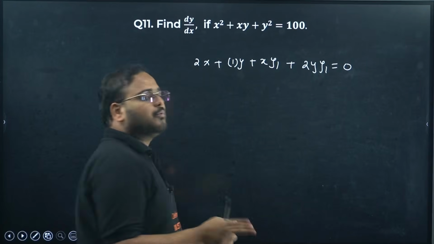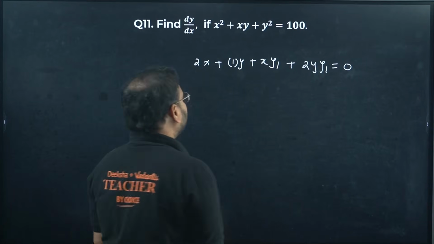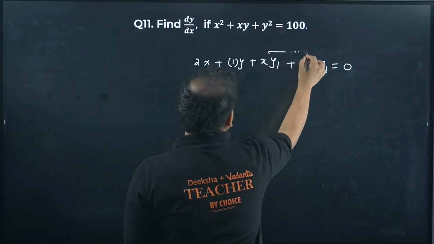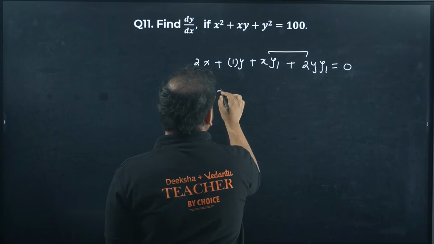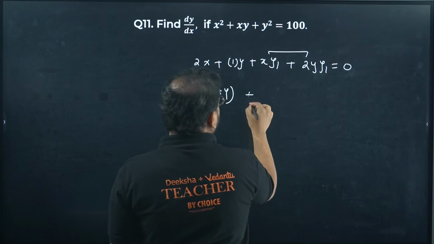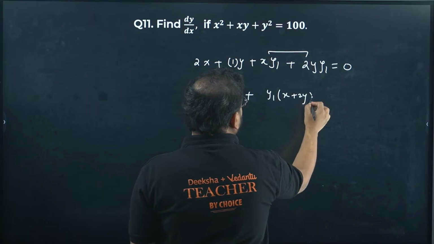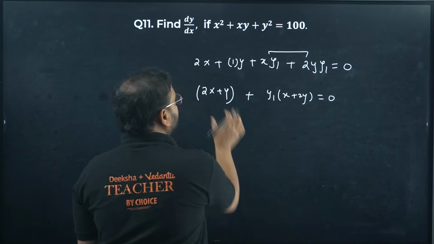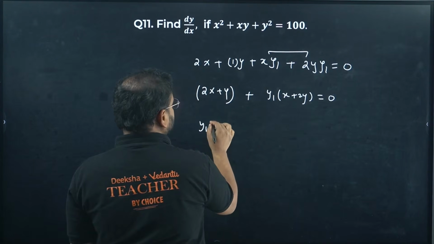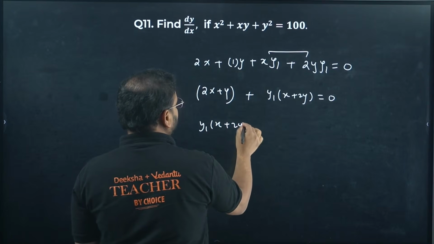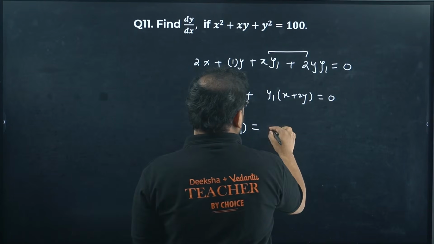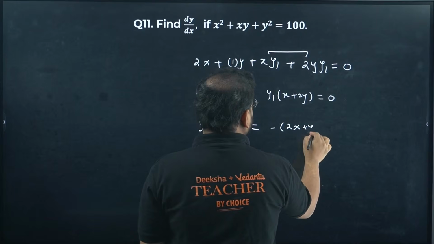Correct, no? Because y square will become 2y and the chain rule will make it y1 again. Combine these two and these two, you get 2x plus y as 1, and we have over here y1 common, it becomes x plus 2y as 0, right? On that side if you move, you get y1 times x plus 2y equals minus 2x plus y.